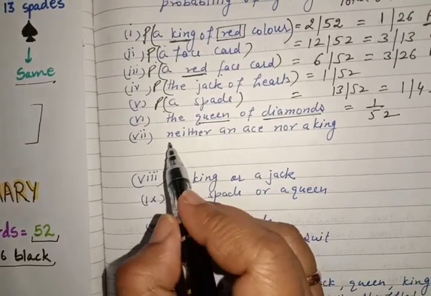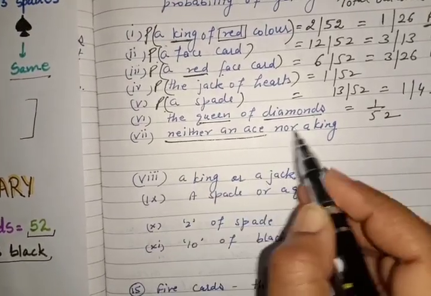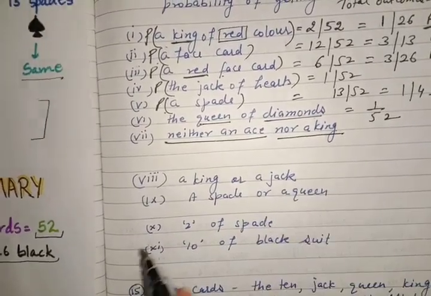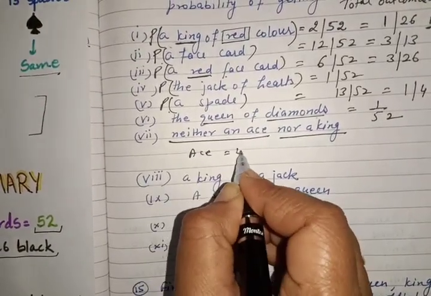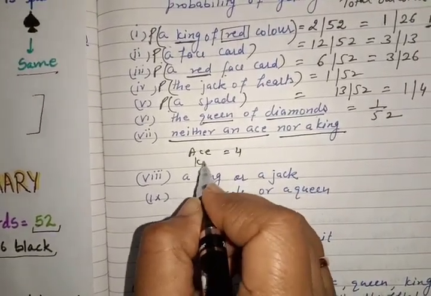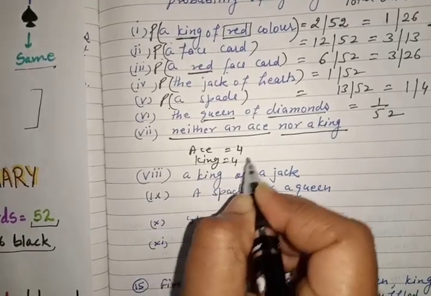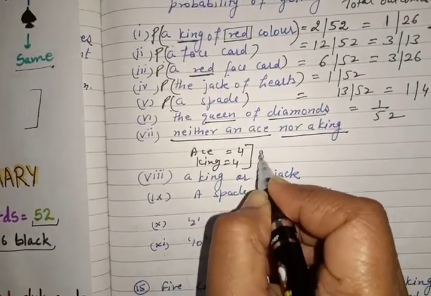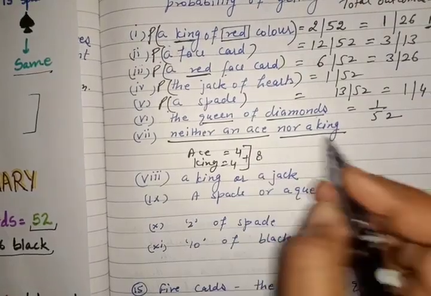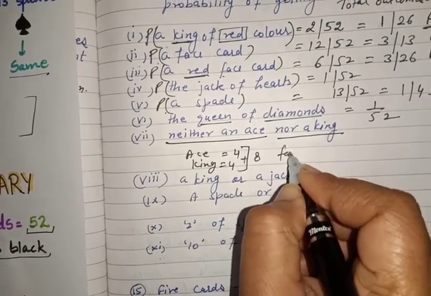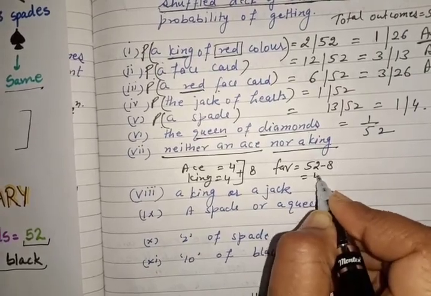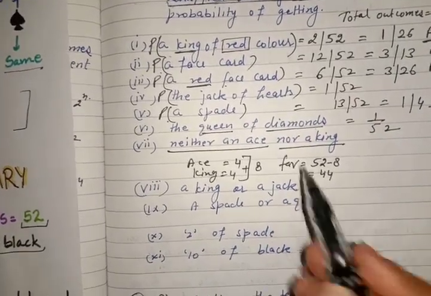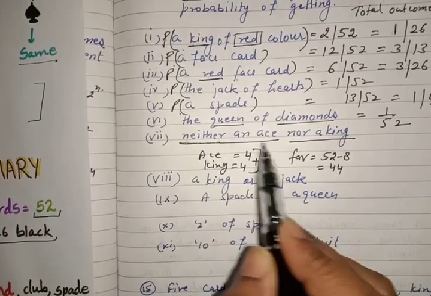Seventh part, neither an ace nor a king. So first of all we will add how many aces total? 4. How many king total? 4. So total we have 8 and favorable is 52 minus 8, which is 44. Why 44? Because it is neither an ace.